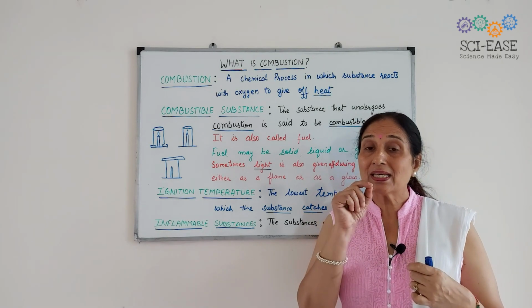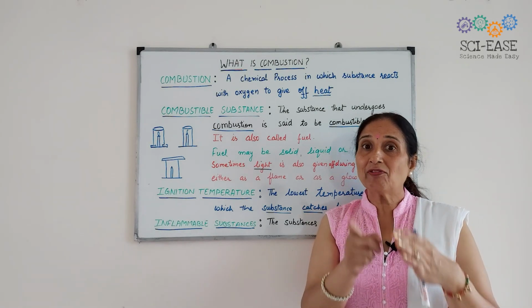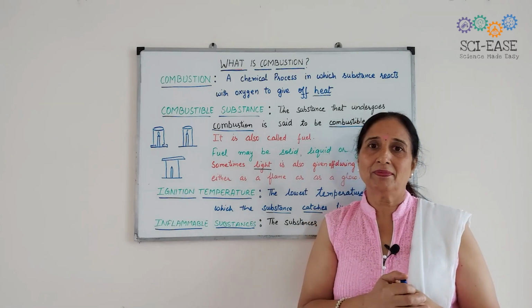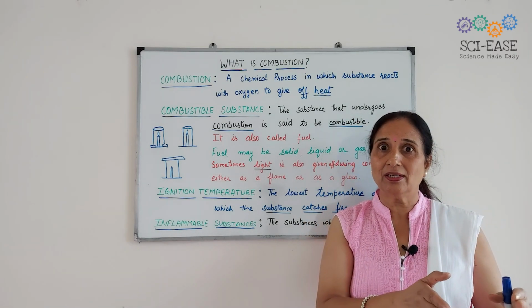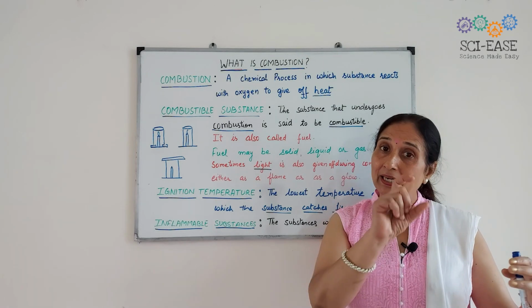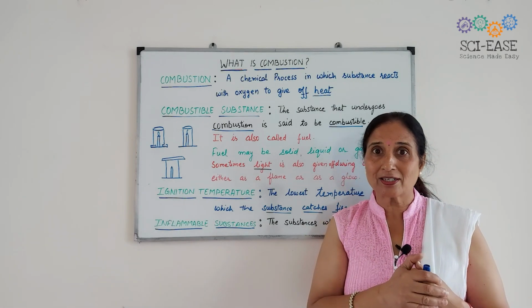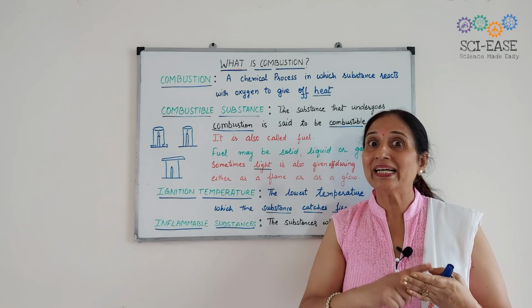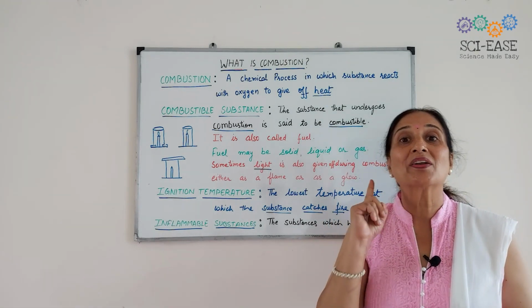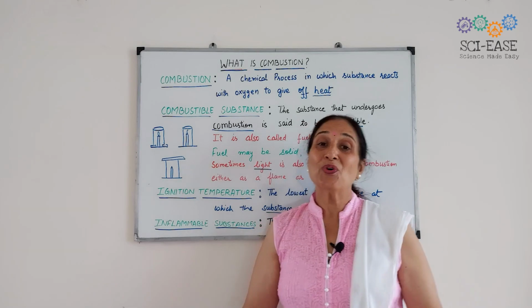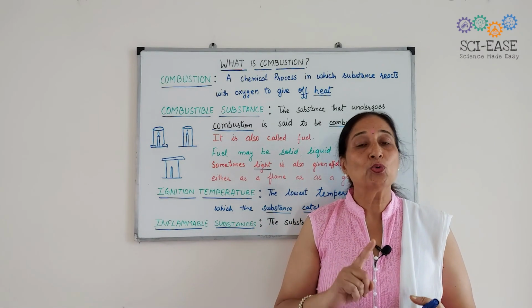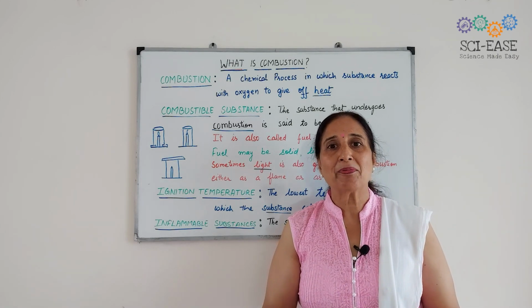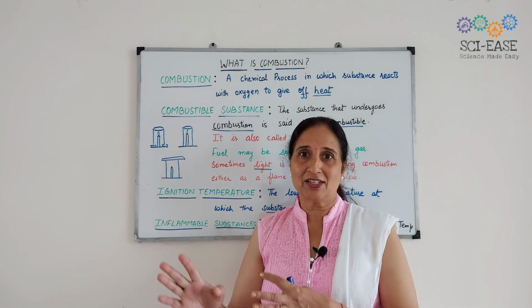Why? Because the heat supplied is transferred to water by the process of conduction. By conduction, the heat supplied makes the water hot, and the paper will not burn because its ignition temperature is not reached. So for a substance to burn, its ignition temperature must be reached.